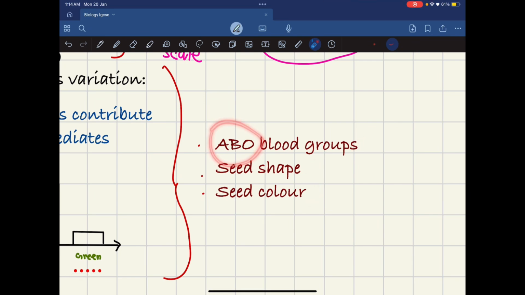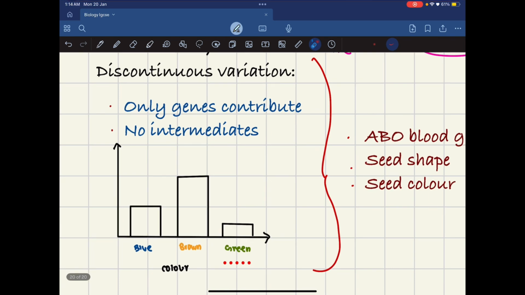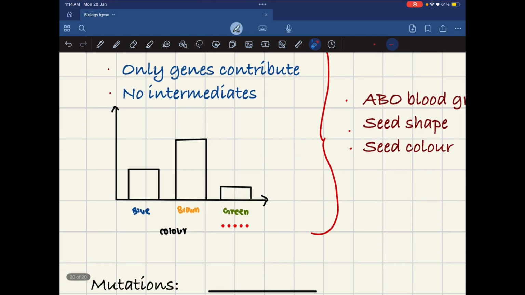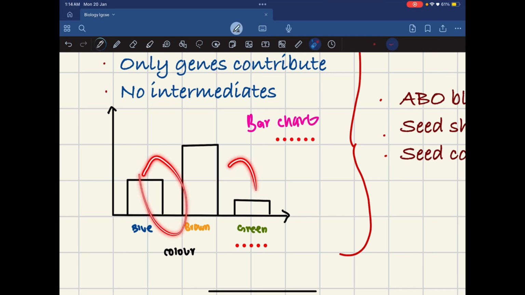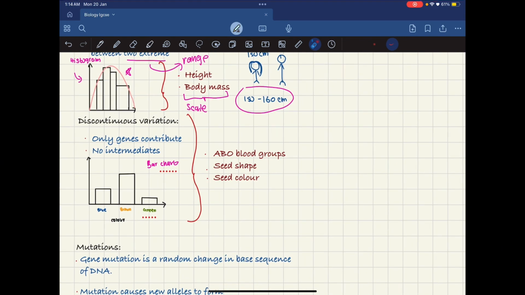ABO means A blood group or B blood group or O blood group. In discontinuous variation, instead of making a histogram, you have to draw a bar chart. Bar chart has these gaps, always remember this.